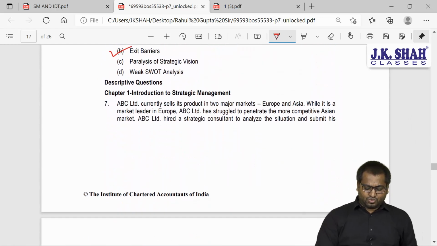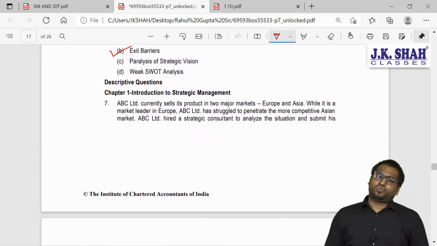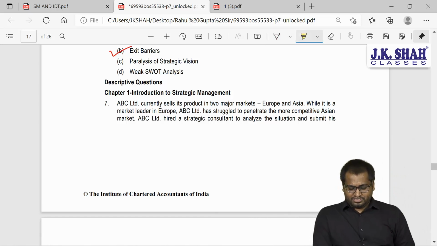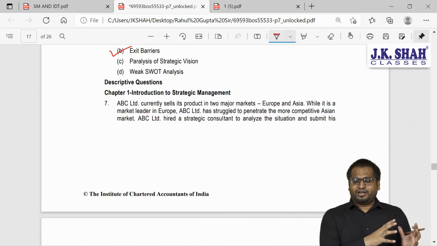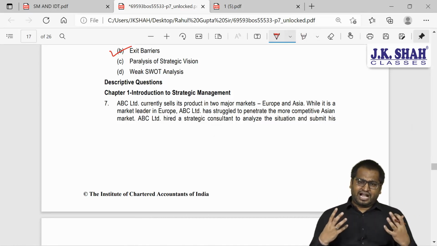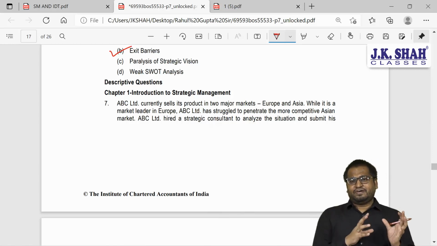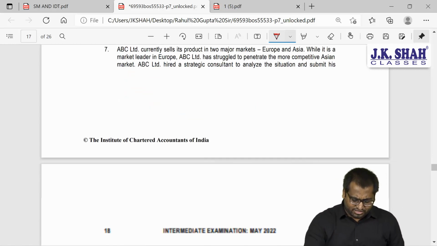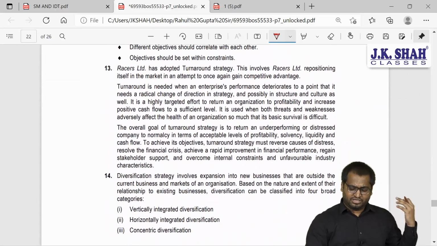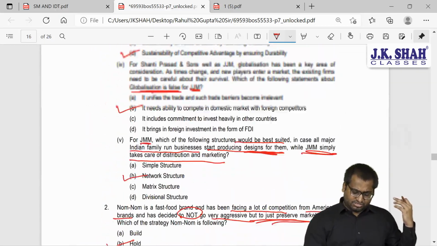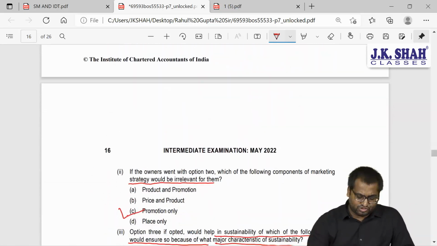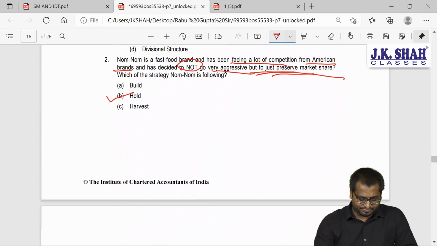So now let's try to understand the descriptive questions. Now I will try to map this with your JKSC study mat. I will tell you the answer. What can be the tentative answer for this? We have answers here also. At the end, the institute has given us the answer also. We can refer to that also. No problems. So let's start with descriptive questions.